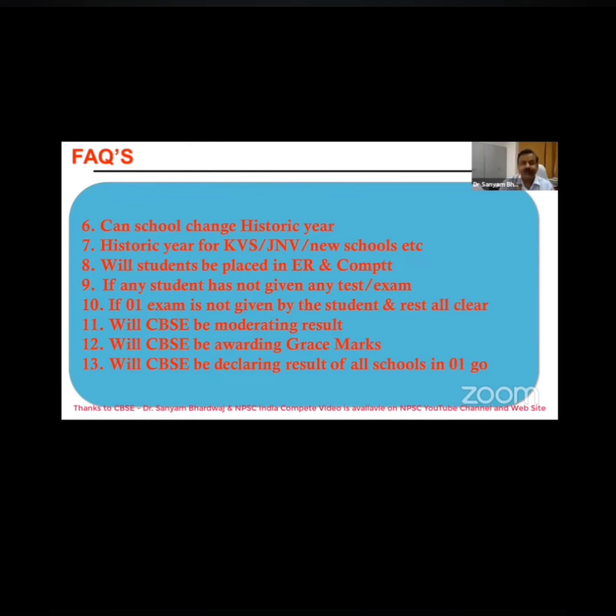Then you will be clicking that year, so that we will be recording and calculating your result. Historic year for the KV, JNV and new schools. For the KV, we would be providing them the KVs. For the JNV, we would be providing them the JNV, new school also, district-wise, state-wise and nation-wise. And even in case of Delhi, there are certain good category schools which are performing best. So we will provide them the mean marks for the historic year based on their performance only of that particular